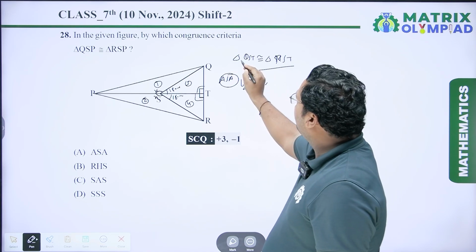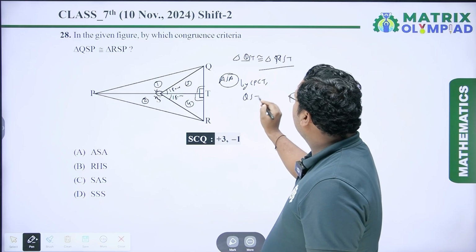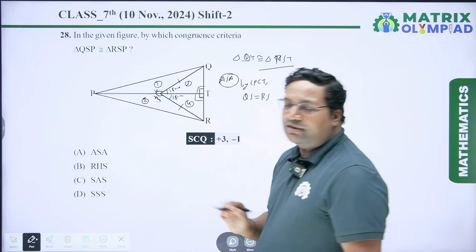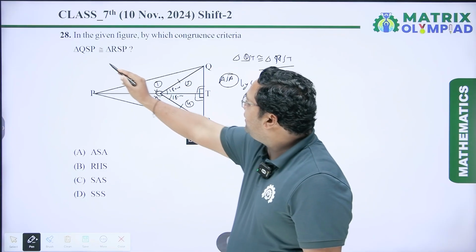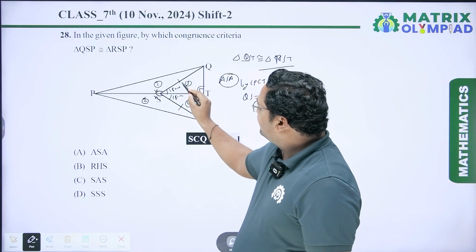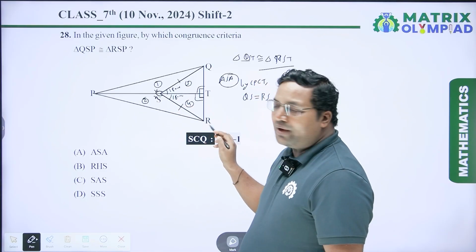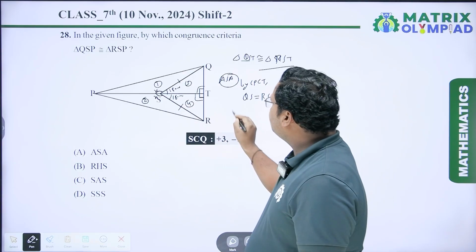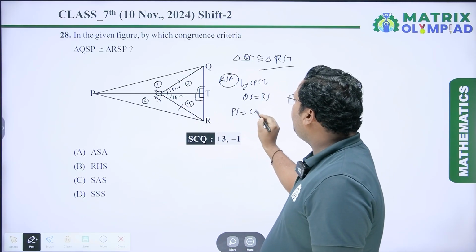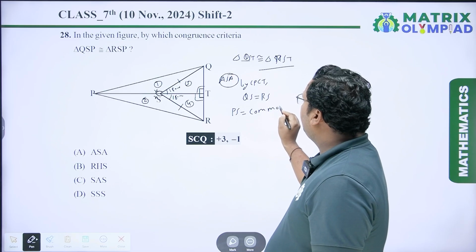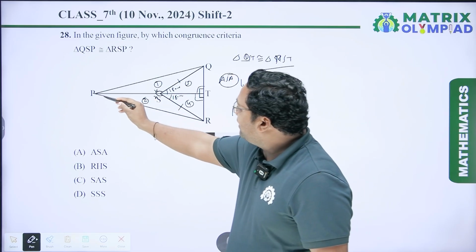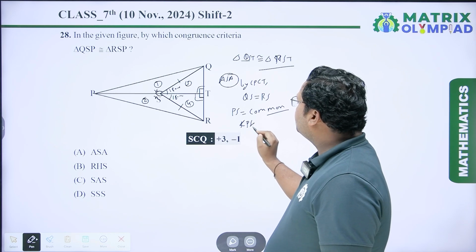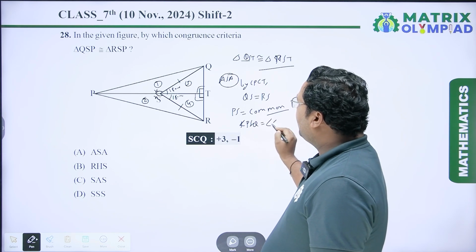we have to write this QS is equal to RS. It means this side and this side is equal. So you can see in triangle QSP, this side QS is equal to SR. PS side is common side, and angle PSQ is equal to angle